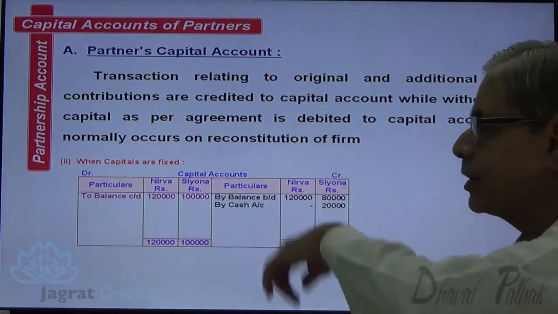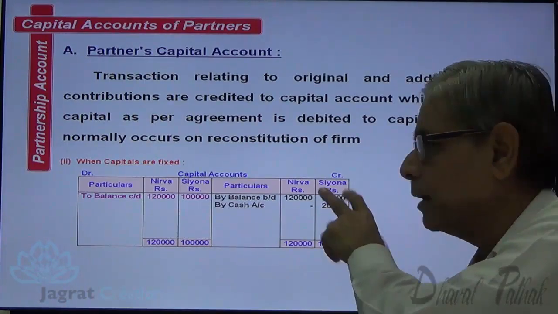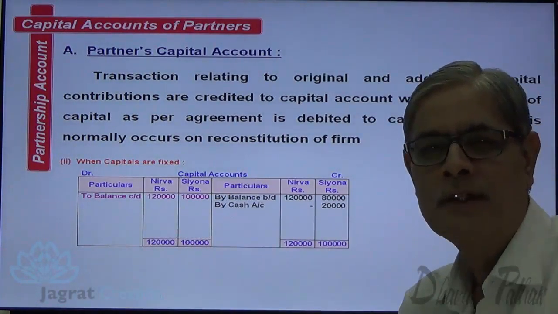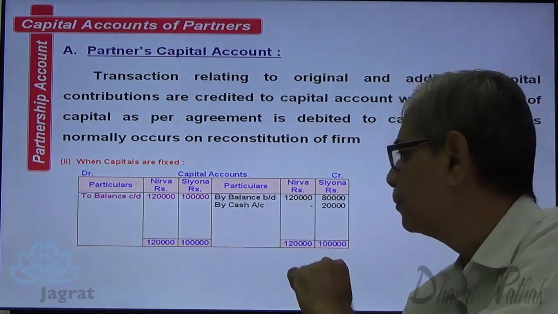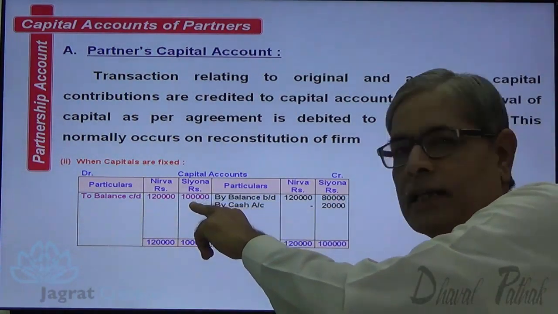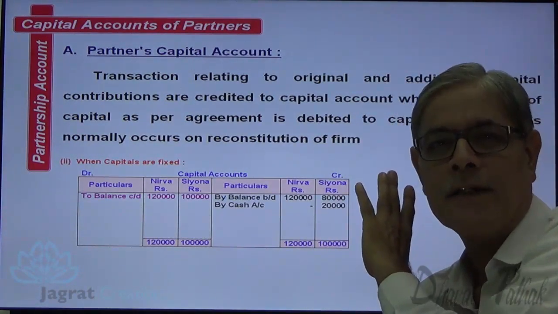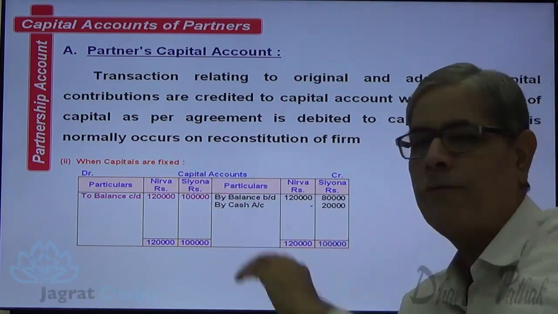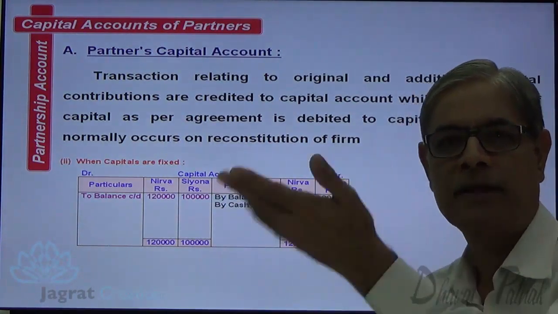Here I have prepared fixed capital account. The initial contribution and the additional contribution is credited and the balance is worked out. This fixed capital, see, opening balance 1,20,000, closing balance 1,20,000. Opening balance 80,000, closing balance 1 lakh, but additional capital 20,000 is of permanent nature, so credited. This is how fixed capital account gets prepared. This I have already illustrated previously.